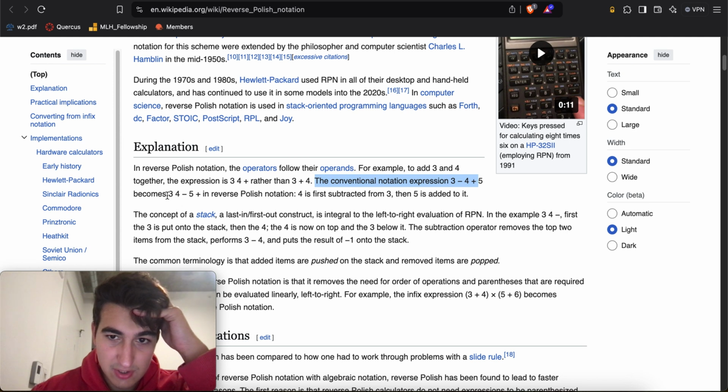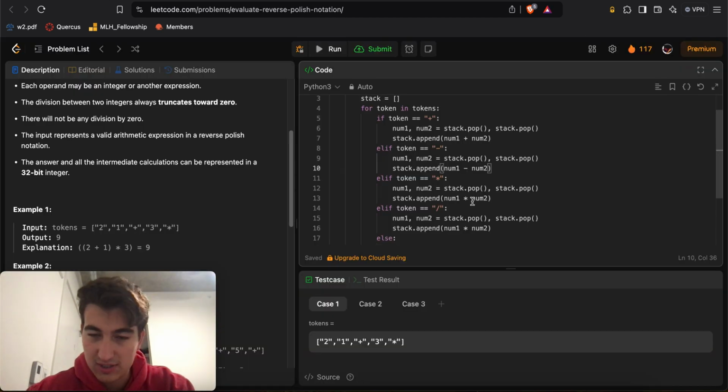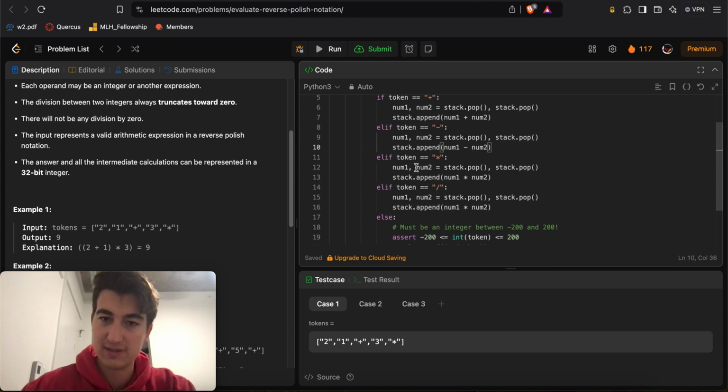Yeah, okay, so 3 minus 4 is the same thing as 3, 4 minus. So the left number, you subtract by the right number. Okay. So you take the right number and you subtract that, right? So num2 is the right number. So yeah, you subtract by the right.